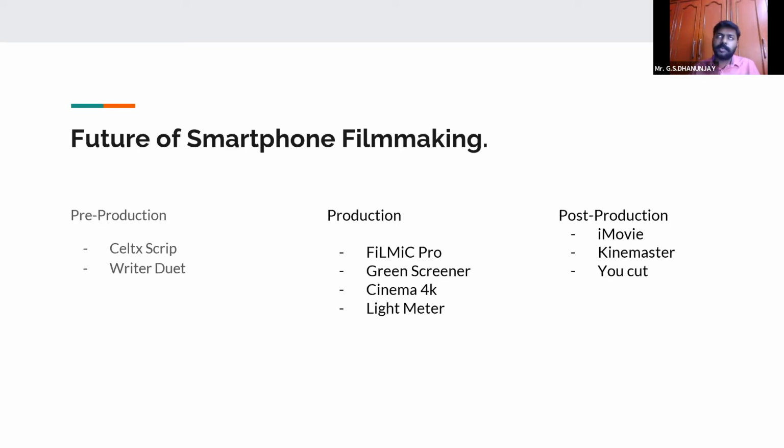Green Screener is one kind of application which you can use to check if your green screen is evenly lit or not, so that you do not have difficulty in post-production. Of course, you can test it yourself. If you are skilled enough, you will easily know which side is poorly lit and which side is not. But it's always good to have the technology working for us. There are applications like Cinema 4K, which does a pretty similar job when compared to Filmic Pro.